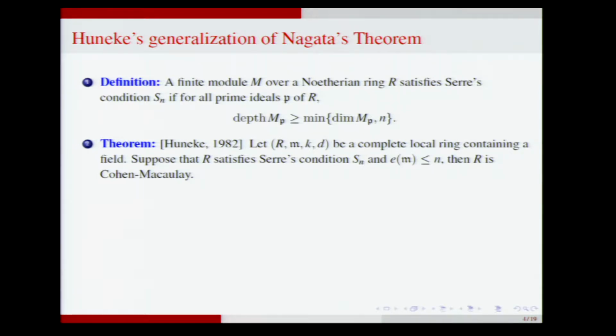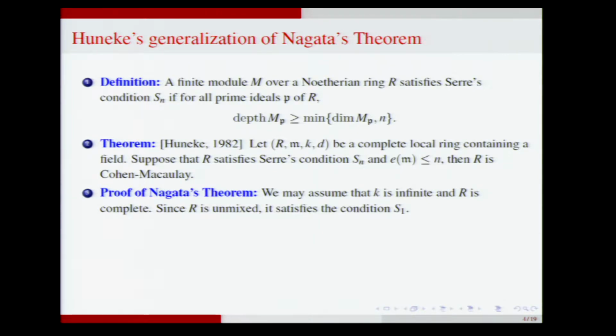Take a local ring of dimension d with residue field k, and it should be complete and containing a field. Suppose R satisfies Serre's condition Sn and the multiplicity is at most n, then the ring is Cohen-Macaulay. Okay. This is indeed a generalization of Nagata's theorem. Let me show you how.